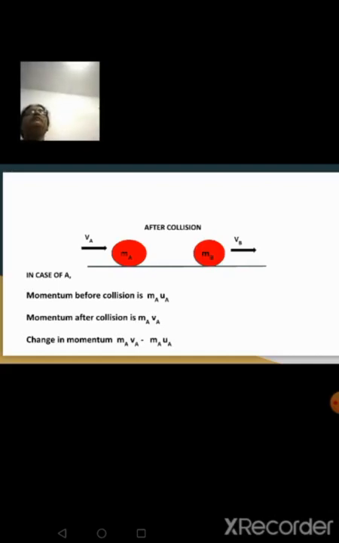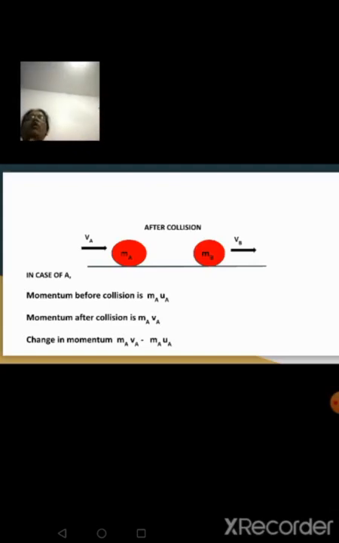Now, the momentum of ball A before collision. What is the formula for momentum? Mass into velocity. So, before collision, what is the velocity of ball A? UA. So, before collision, the momentum of ball A will be MA UA because we have assumed initial velocity as UA for ball A. The momentum of ball B will be MB UB, initial momentum. First, let's talk about ball A, its initial momentum before collision and its momentum after collision, right? And then we'll calculate its change in momentum also.